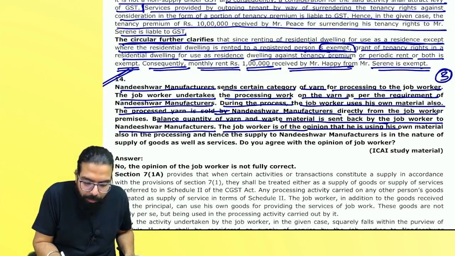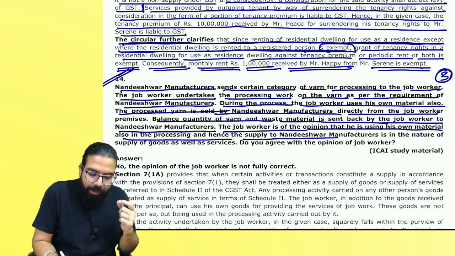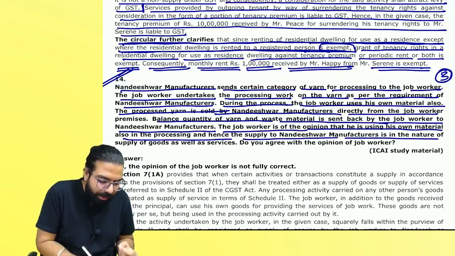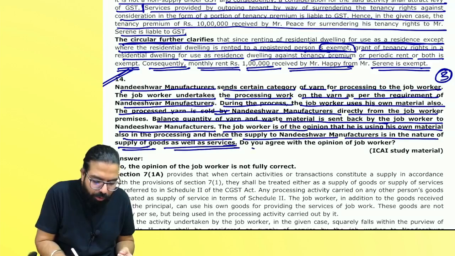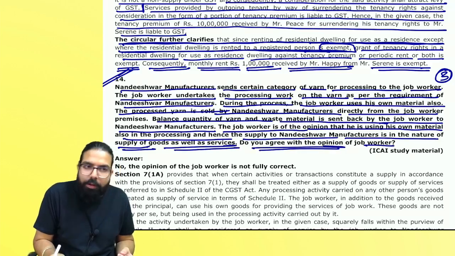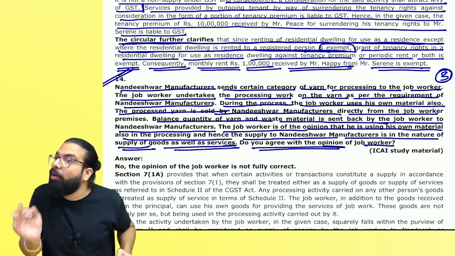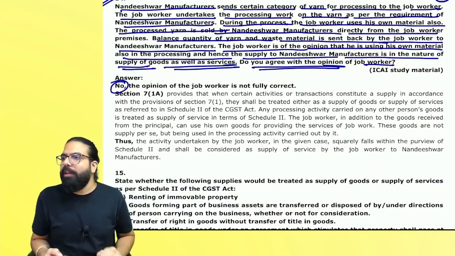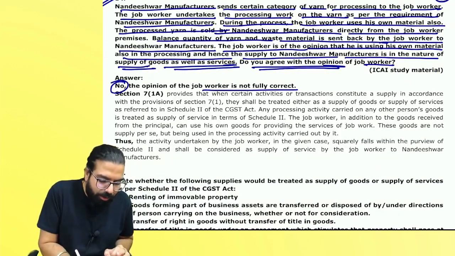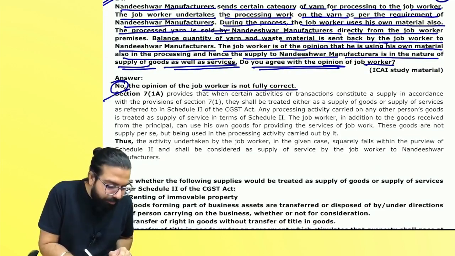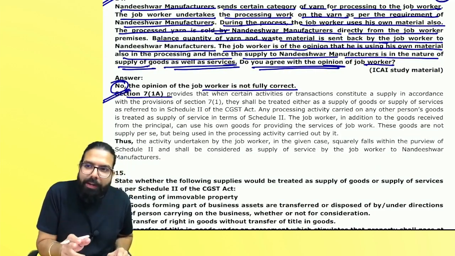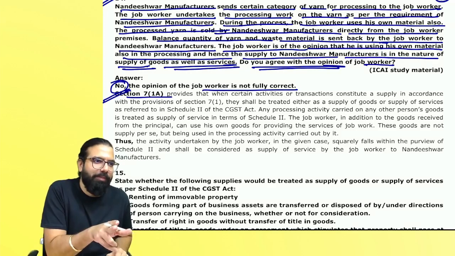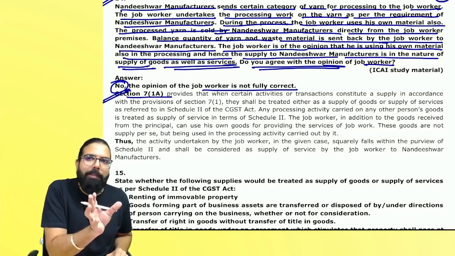The job worker is of the opinion that he is using his own material in the processing, and hence the supply to Nandi's manufacturer is in the nature of supply of goods as well as service. Do you agree with the opinion? No. The first thing to be written is no. The opinion of the job worker is not fully correct, as he is saying goods also and service also. So a little bit he is wrong.